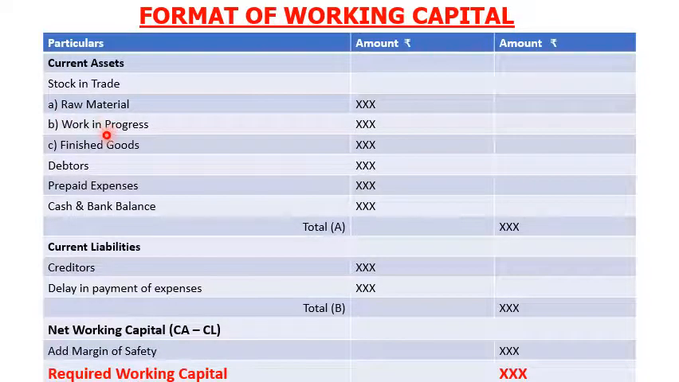The second part of the second item is the stock of work in progress, and the next one is the stock of finished goods. Then afterwards come the debtors, prepaid expenses, and the cash and bank balance. All of these items are current assets. Current liabilities include the creditors and the outstanding payment of expenses, either outstanding wages or outstanding overheads. The net working capital is calculated as total current assets minus total current liabilities.